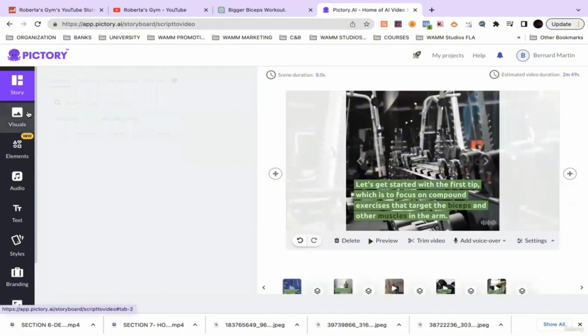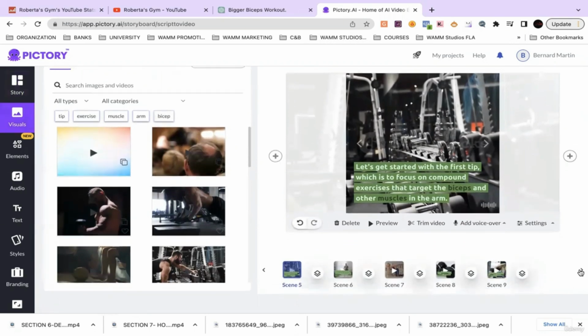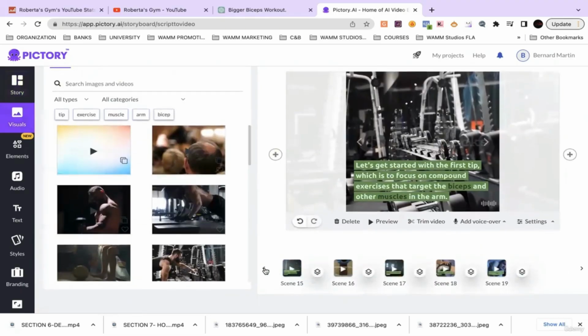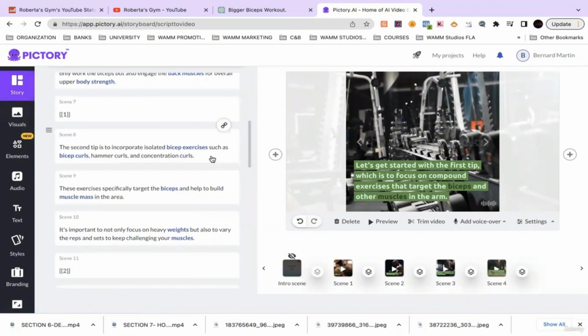A lot of times Pictory will get it on point, and then sometimes you're going to have to make a lot of adjustments, and sometimes it's in between. In our case, as we go through it, we see a lot of workout content already. A lot of times I just peep out the preview, and then based on how I like the preview, I'll go back and make minor adjustments. I can tell we'll probably have to make 1 or 2, definitely, because the story gets a little specific on certain things, so we want to make sure we find a workout video for that.